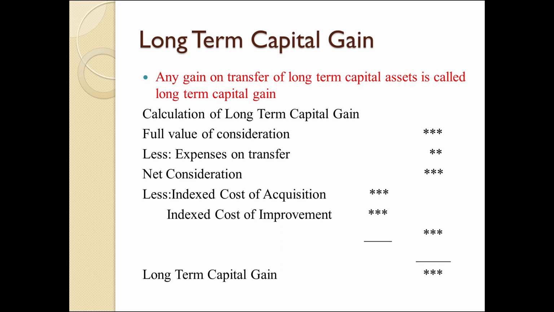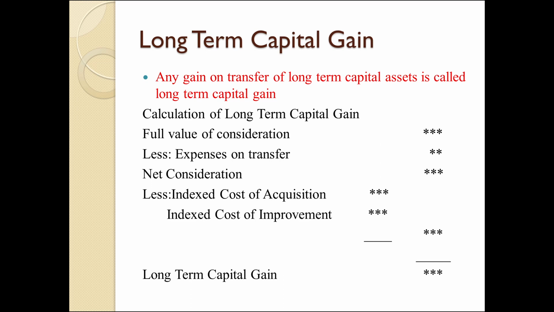So what is indexed cost? Once the asset is acquired, take an example, gold acquired 10 years ago. The price 10 years ago was very low, but nowadays the price is going up. So we have to calculate the present market value of that particular asset. So we need some indexed cost. We have the cost inflation index under capital gain. So we have to calculate indexed cost of acquisition and indexed cost of improvement.